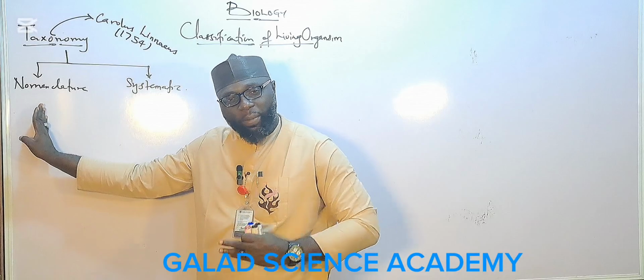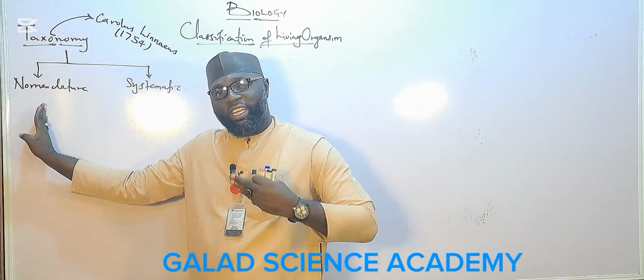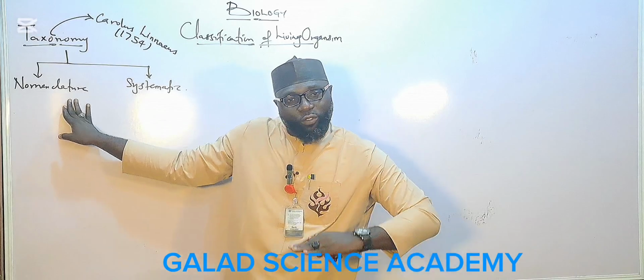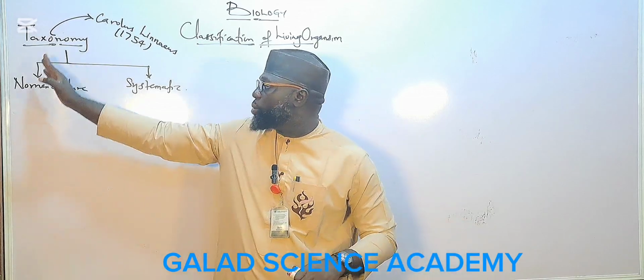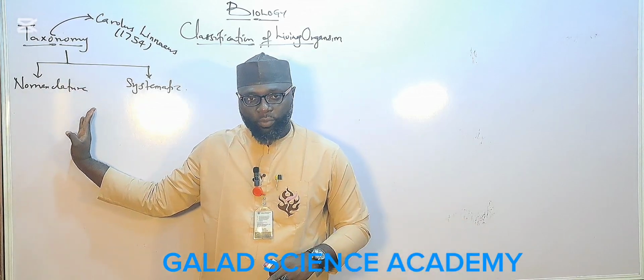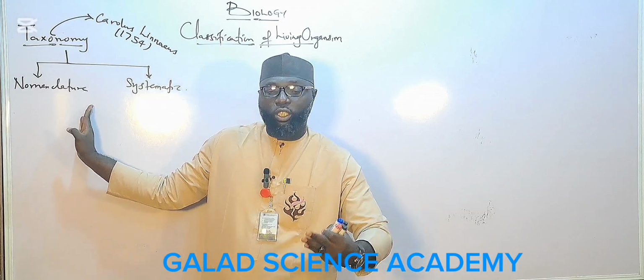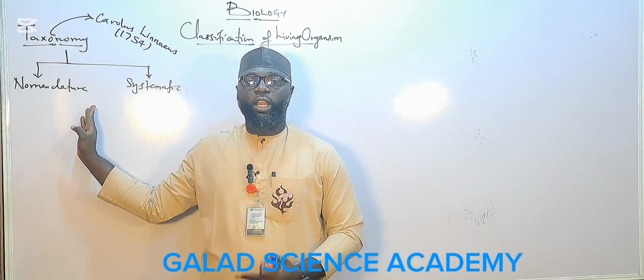Nomenclature can be defined as the act of giving names to all living organisms. The process of naming living organisms is called nomenclature.